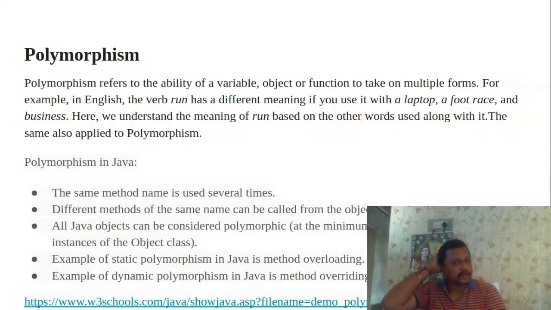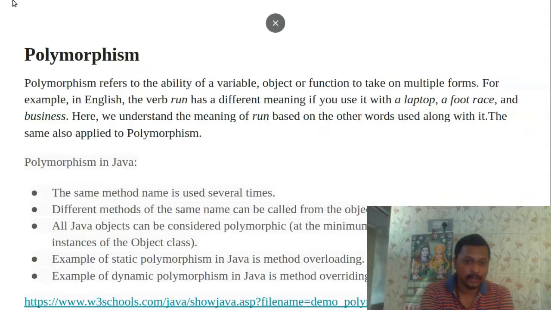When we override methods from another class, we achieve dynamic polymorphism.